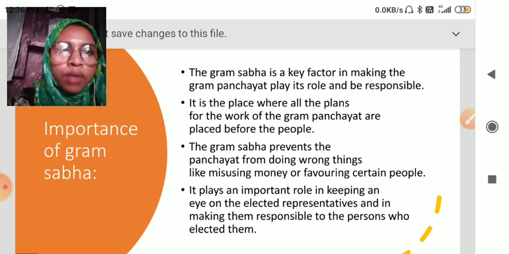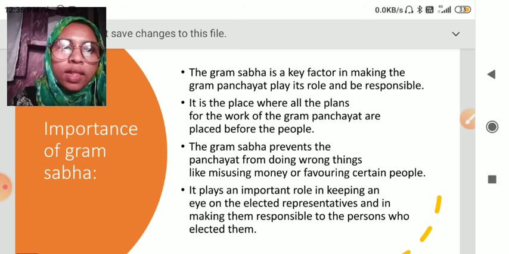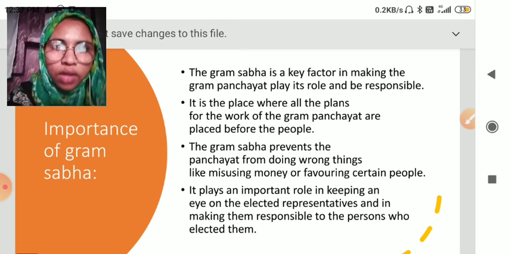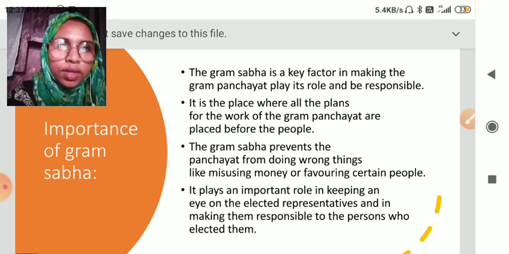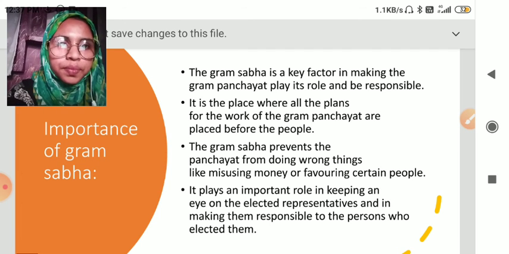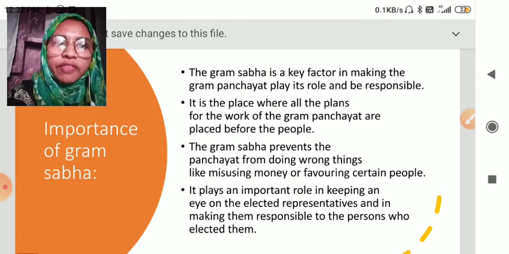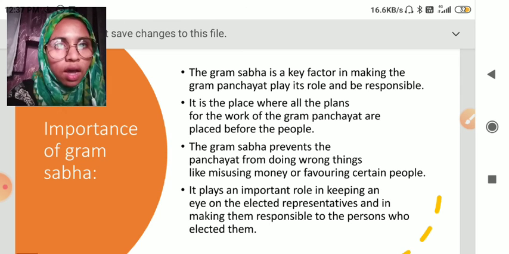So Gram Sabha is a place where all the plans for the work of the Gram Panchayat are placed before the people. As I told you, it is a meeting where voters and leaders meet together to discuss the developmental plans of the village, right? And Gram Sabha prevents the Panchayat from doing wrong things like misusing the money or favoring certain people. How?